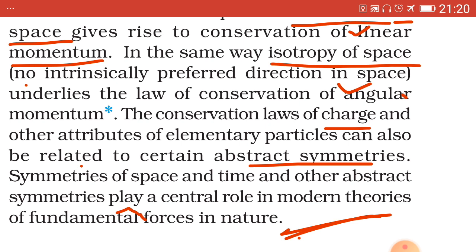Question number 11. That is the fourth question in VSQ: 8, 9, 10 and 11. What is physics?